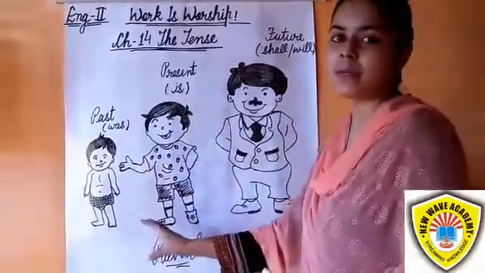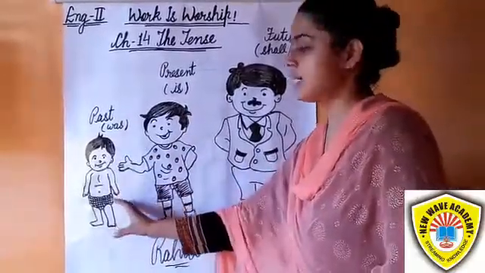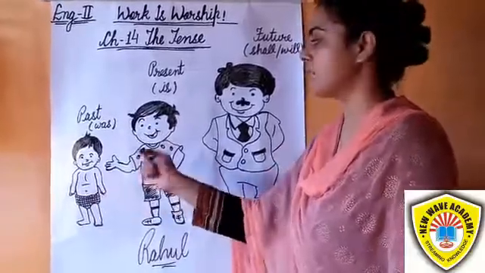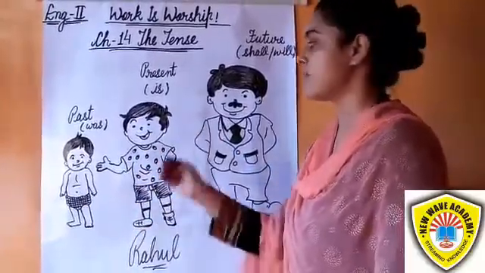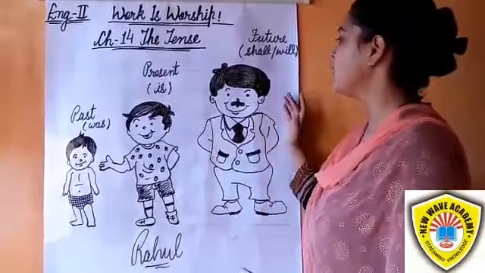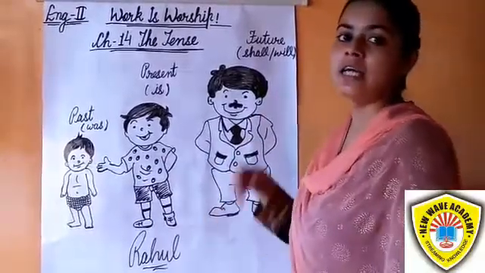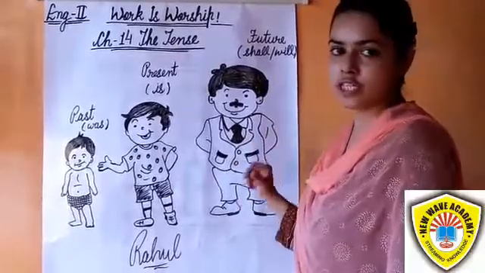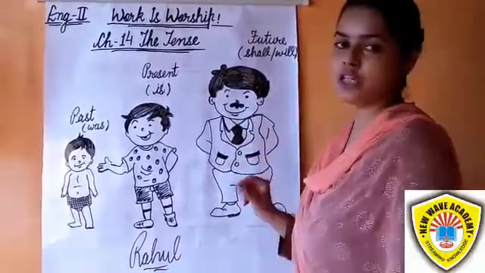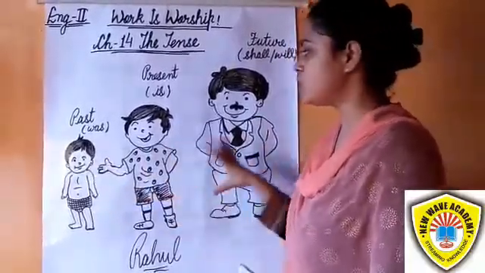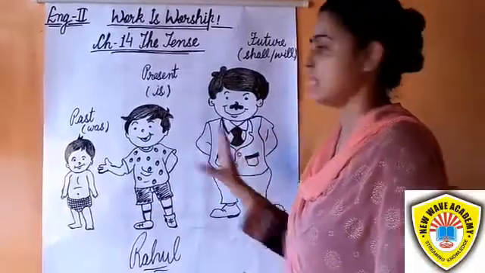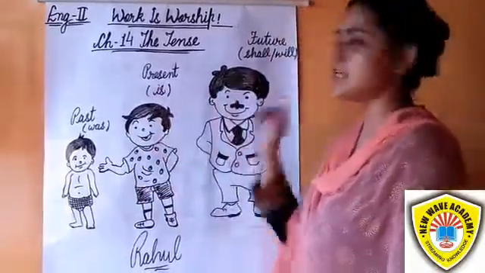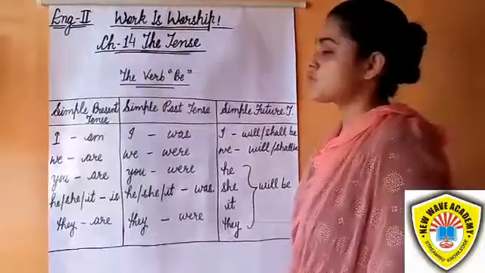Rahul was a cute baby, so that is past time, it comes in past tense. And Rahul will be like his father in future, so that is future time, it comes in future tense. That image shows the forms of tense: past tense, present tense, and future tense.